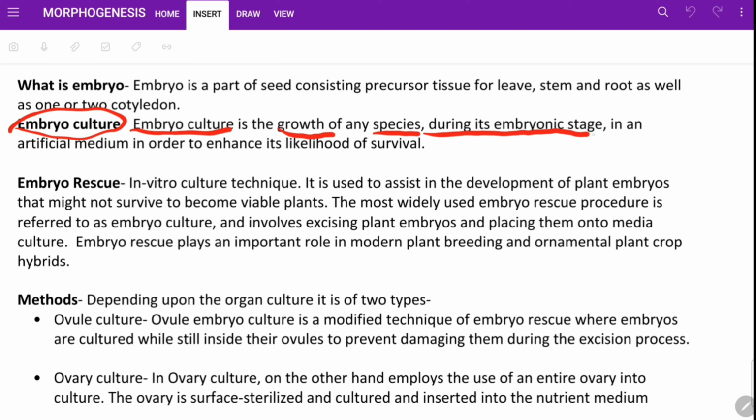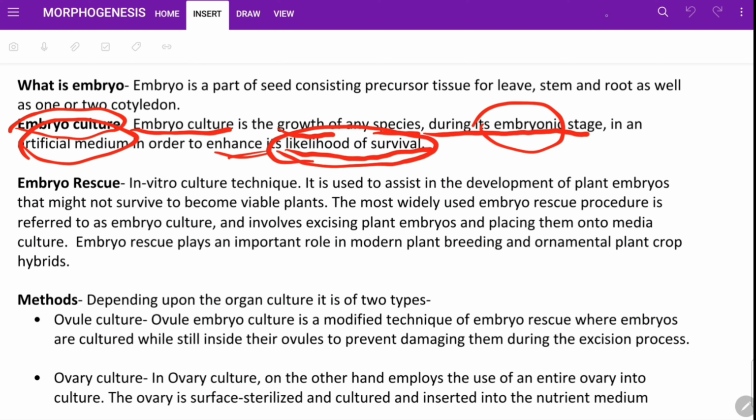In this stage the plant tissue is vulnerable to death, so it can die. So to increase its likelihood of survival, we put this damaged or not mature enough embryo into an artificial medium to enhance its likelihood of survival.